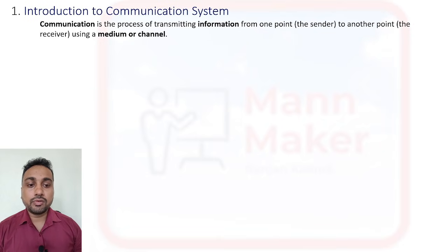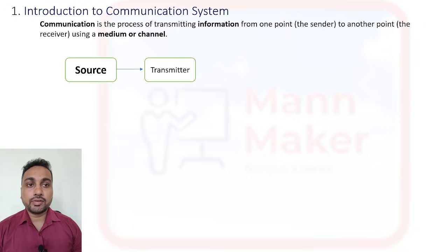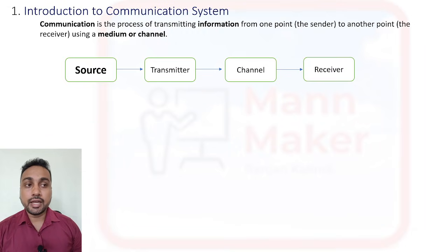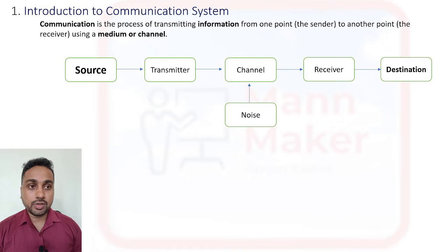So for that, we require some elements or components for communication. That will be your source, that is your sender. There is one transmitter, and after that you will find one medium or channel that will transfer your information to the receiver, and after that it will go to the destination. In the channel you will also get some kind of noise, so we'll discuss that also.